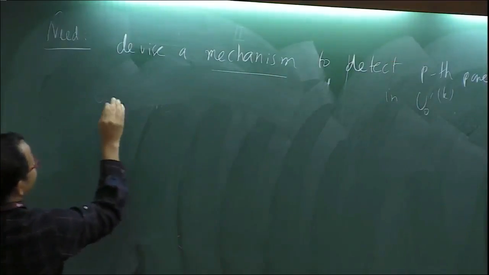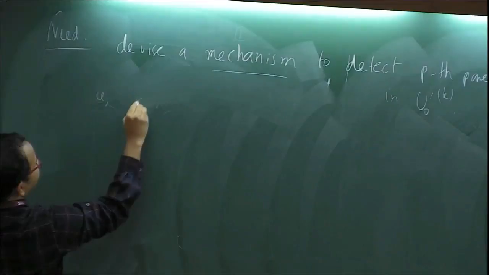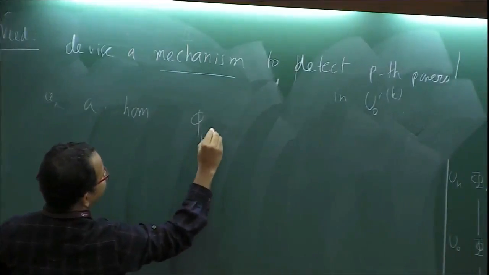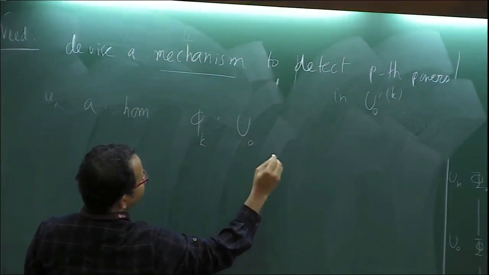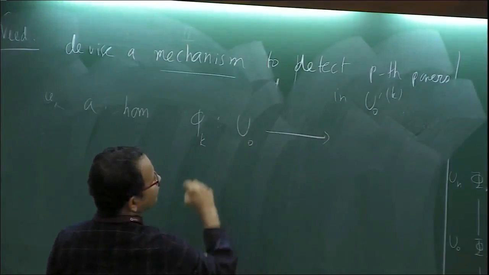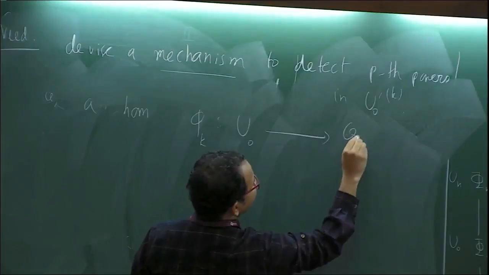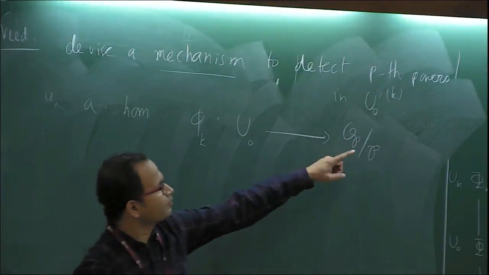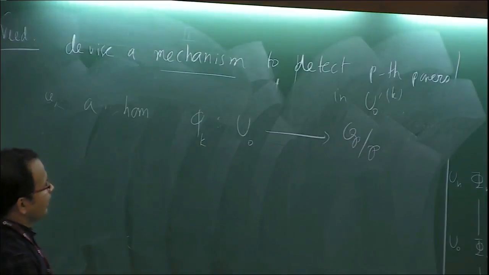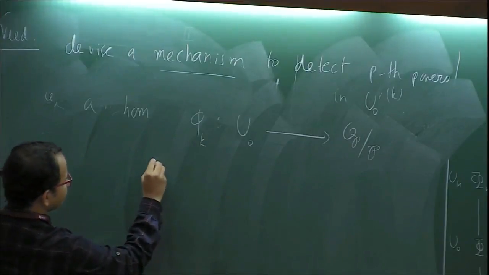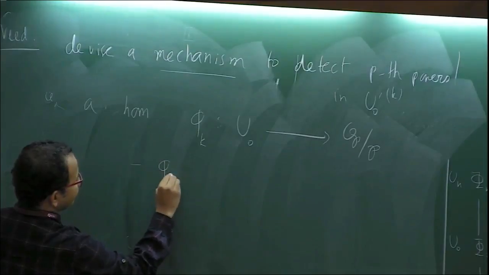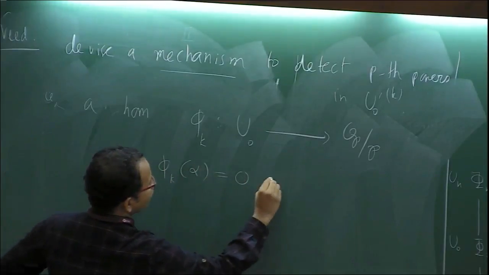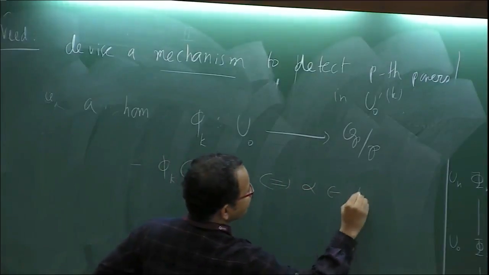Basically it will be a homomorphism. We'll call it phi k, which will go from U naught. We can define it for the whole units, and it will go to OP mod P. What is OP? It's the local ring at P. And what should it satisfy? That phi k of a unit alpha is 0 if and only if alpha is a pth power.